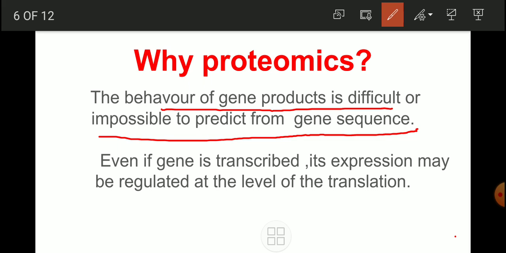Now even if the gene is transcribed, its expression may be regulated at the level of translation. We know that by the process of transcription, DNA transcribes the information in the form of RNA, and RNA then translates that into the synthesis of proteins. So even if the gene has given its blueprint to the RNA, its expression may be regulated at the level of translation, or at the time of synthesis of a protein.